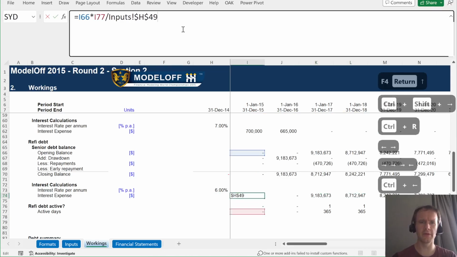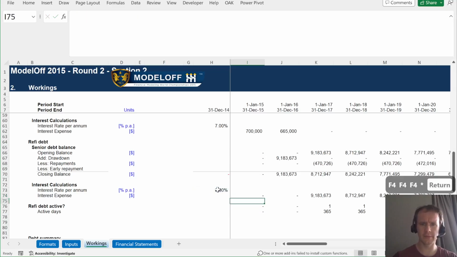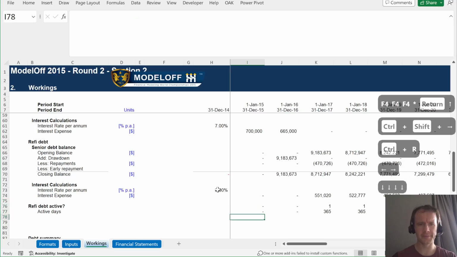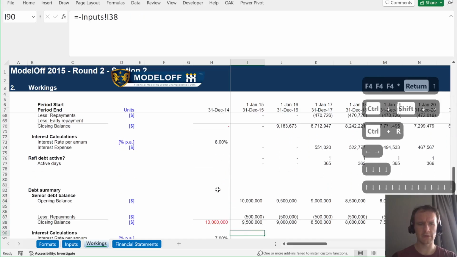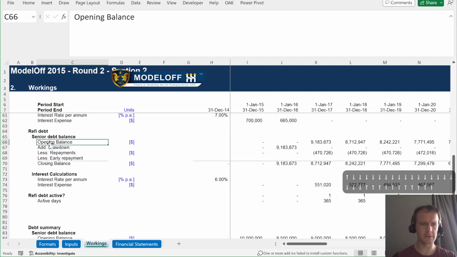Oh, sorry. Yeah, it would help if I multiplied by the interest rate times 6%. Lock, lock, lock. That looks a little bit more like it. Okay. So then we'll come down here to our summary and just copy these.